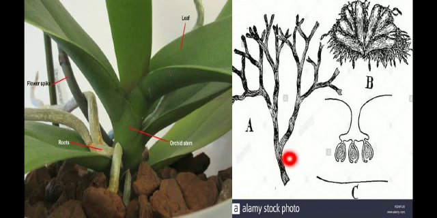Then the next one is dichotomous. Dichotomous means the terminal bud bifurcates, producing two branches in a forked manner. This forked manner of branching is called dichotomous branching. So Pteridophytes show either monopodial or dichotomous branching of the stem system.